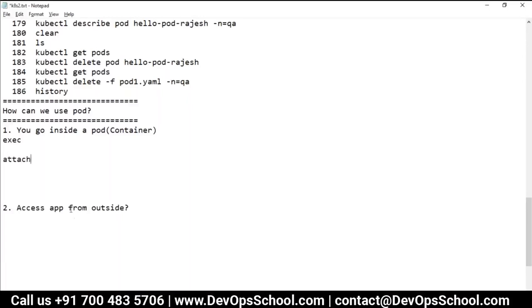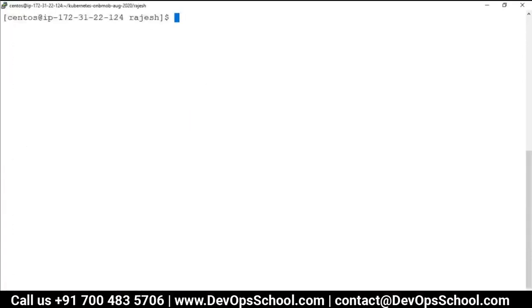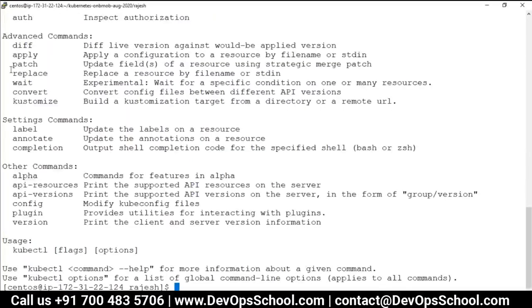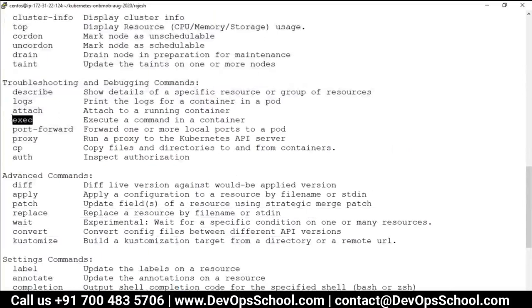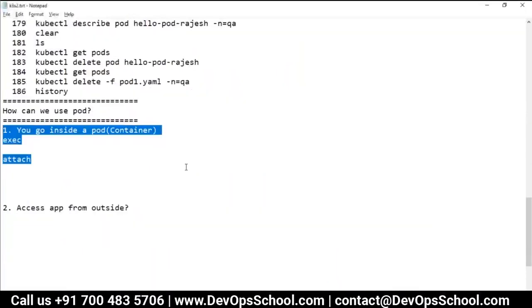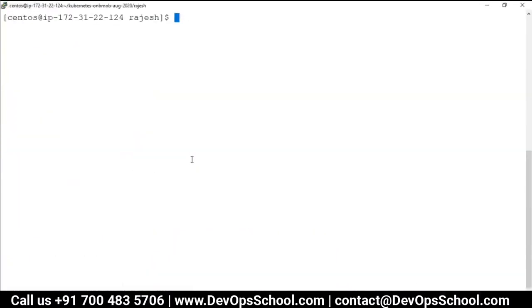So there are two ways to go inside the container. By the way, guys, these commands we have in kubectl as well. So kubectl, and here you see exec and attach. Okay, so can I do this? Let me do that here. So now kubectl exec -it, and you can give the pod name.